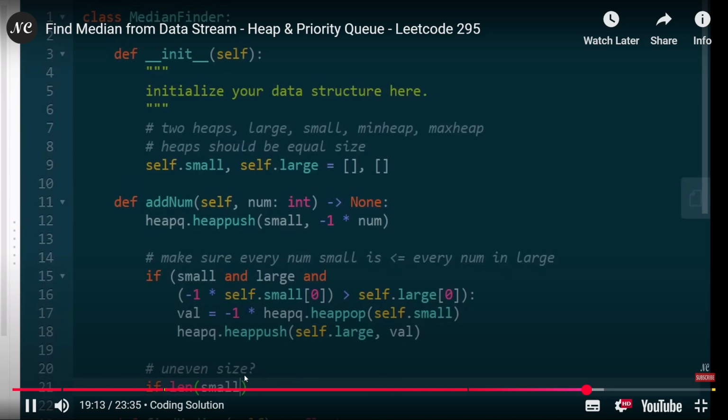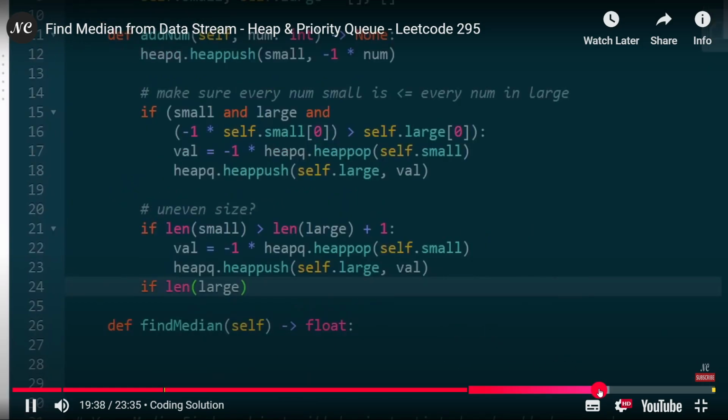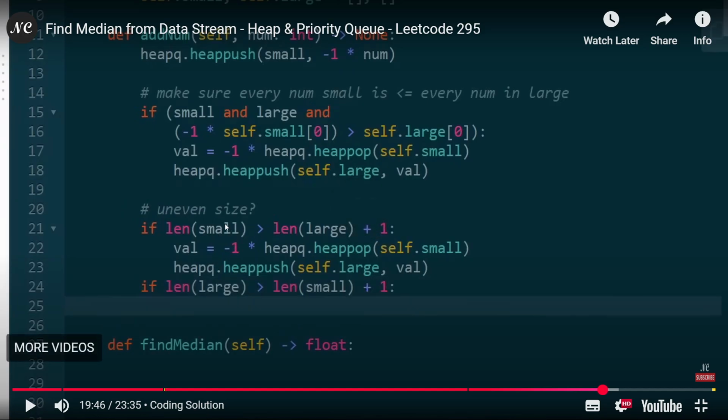So if the length of small is greater than the length of large plus 1, or if the length of large is greater than the length of small plus 1, meaning the difference is 2 or greater, then in that case you just take off the top of the bigger one, put it in val, and push it to the other heap.